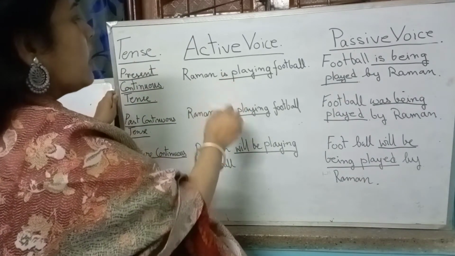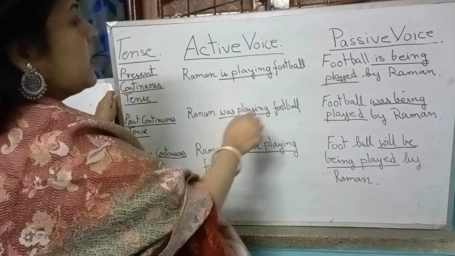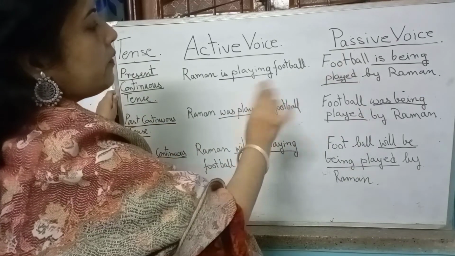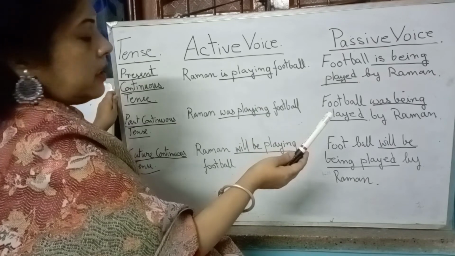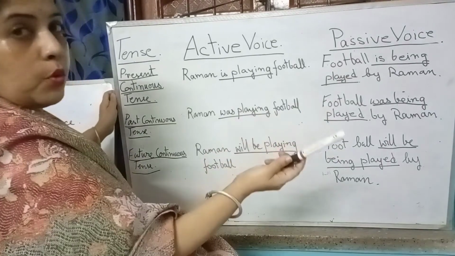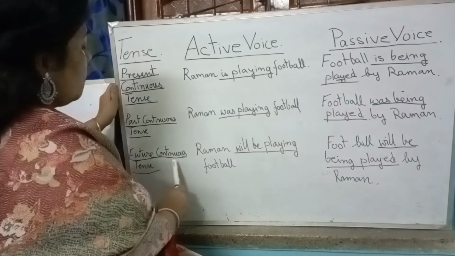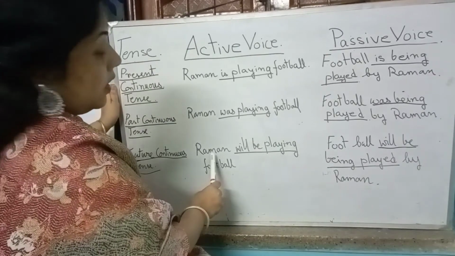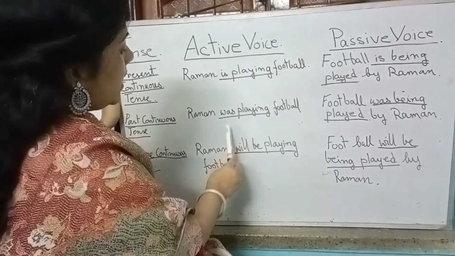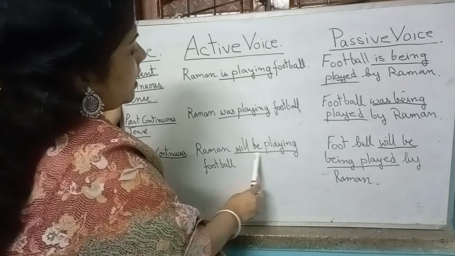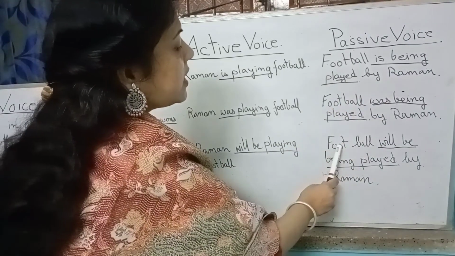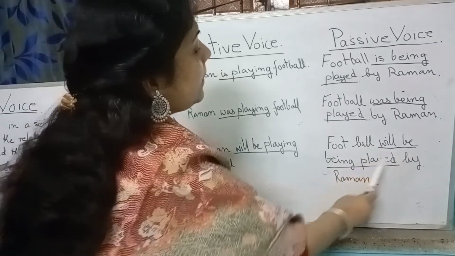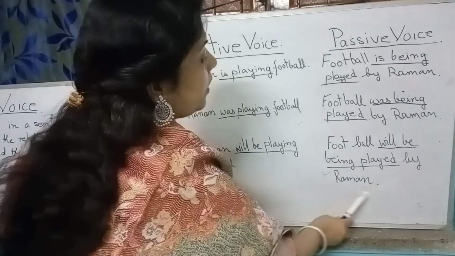So there is no other difference: is becomes was in the verb form, and the position of the subject and object changes as you have noticed earlier. Next comes future continuous tense. In future continuous tense, the sentence will take the form Raman will be playing football. So in passive voice it will become football will be being played by Raman.